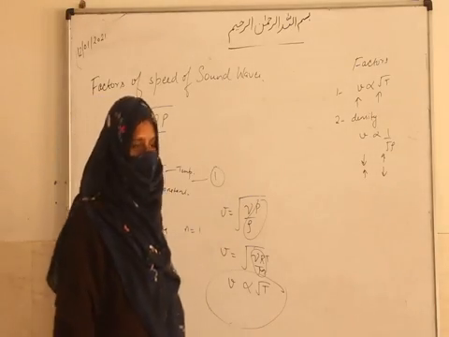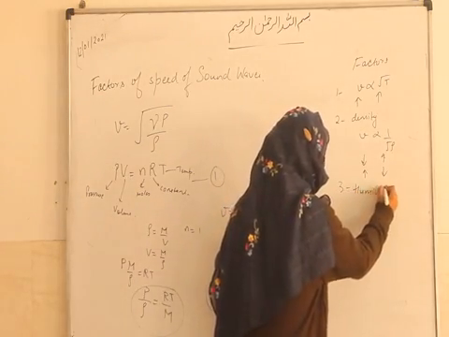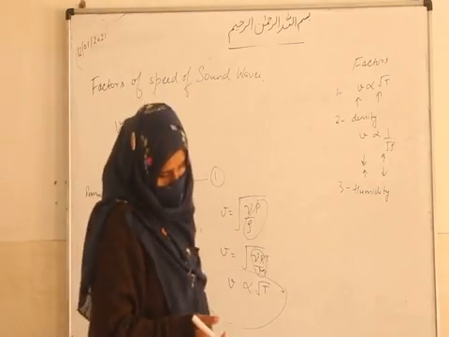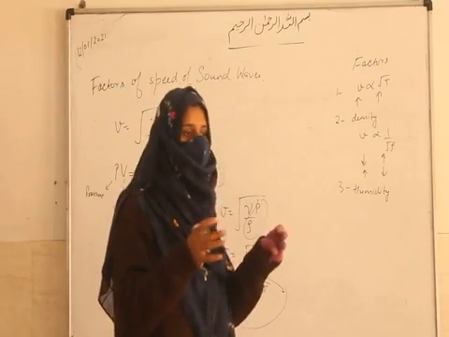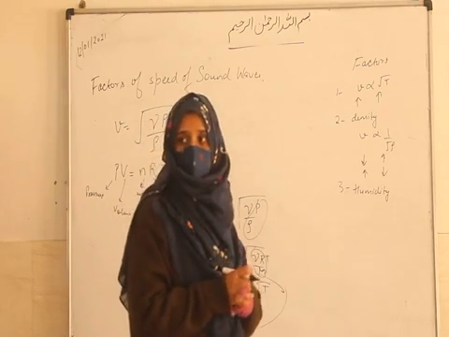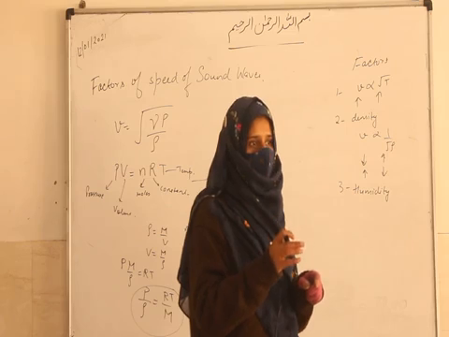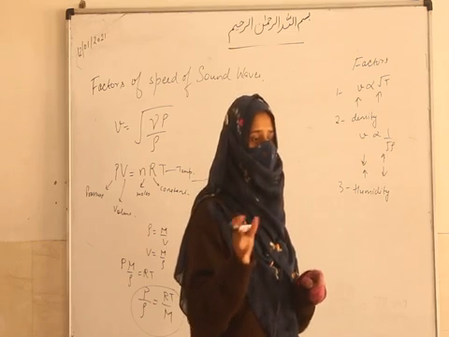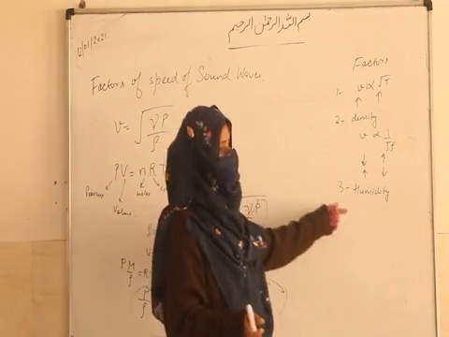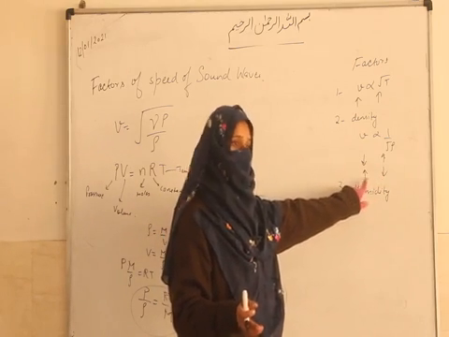Now next, third is humidity. If humidity increases, then density decreases. The density of moist air is less than the density of dry air. So if humidity increases, then density decreases, and if density decreases, then velocity of sound increases.